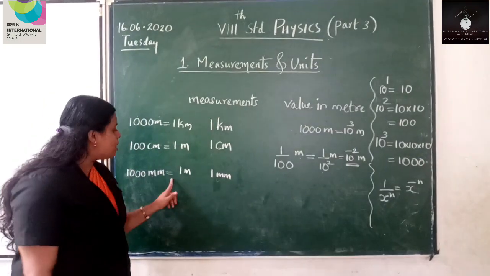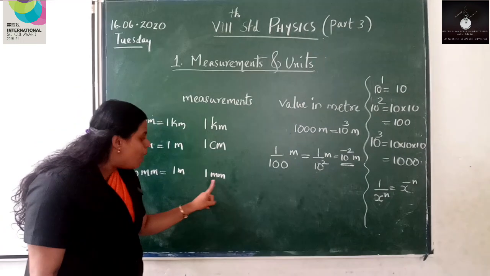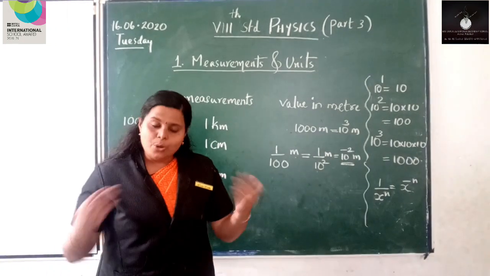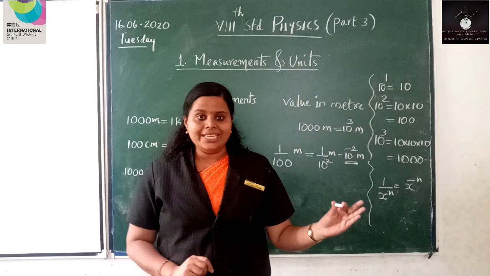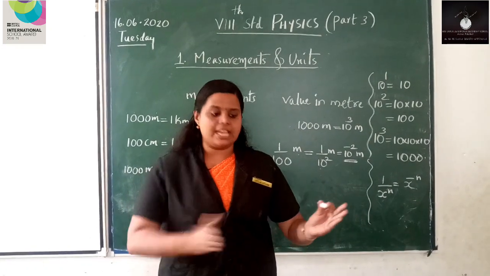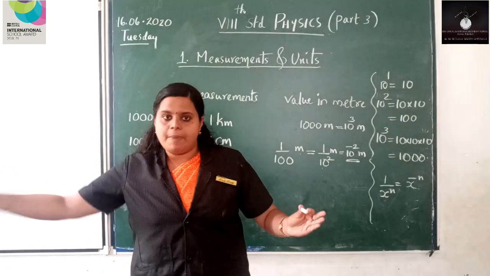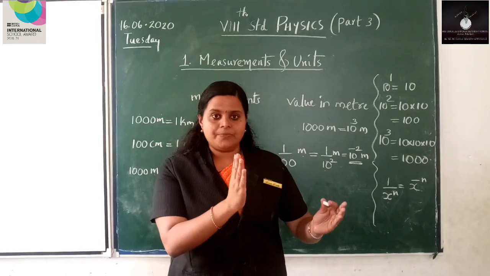1000 millimeters constitute a meter. But what is the value of 1 millimeter in meter? So, again you imagine that stick of length 1 meter, and here you are dividing that stick into 1000 equal parts. 1000 equal parts.